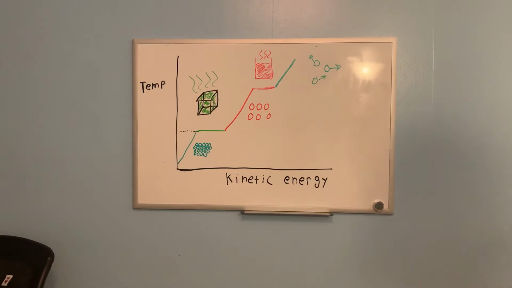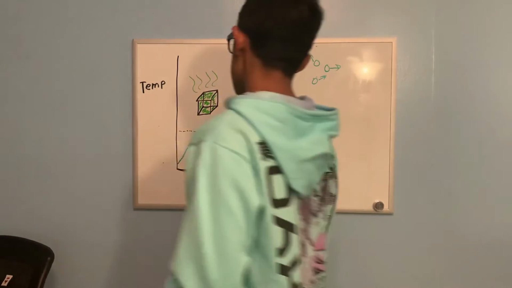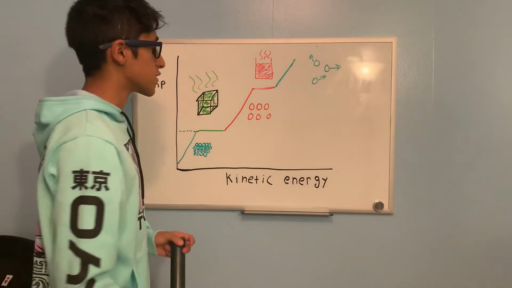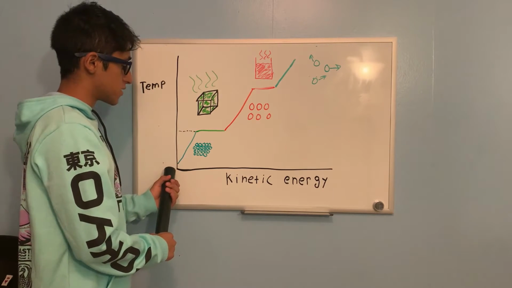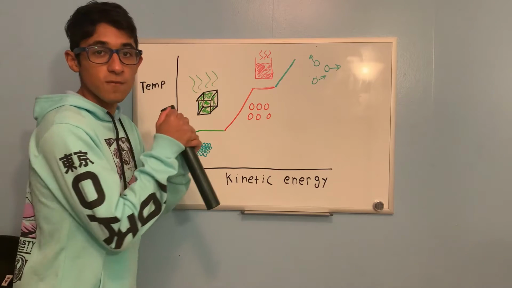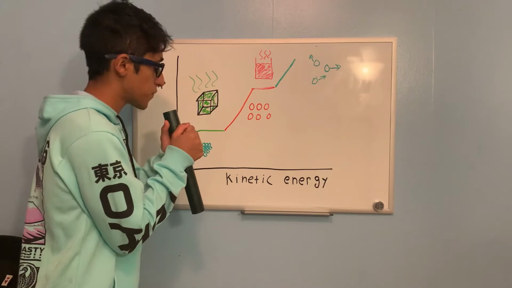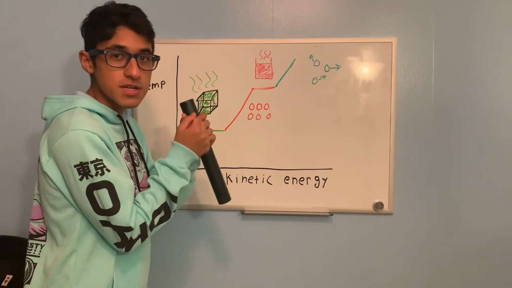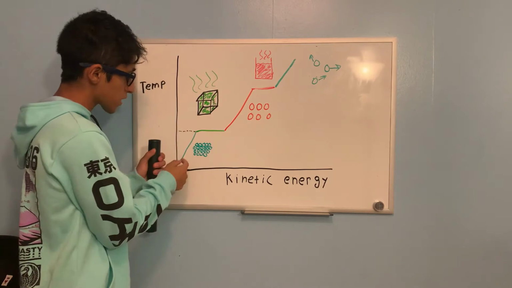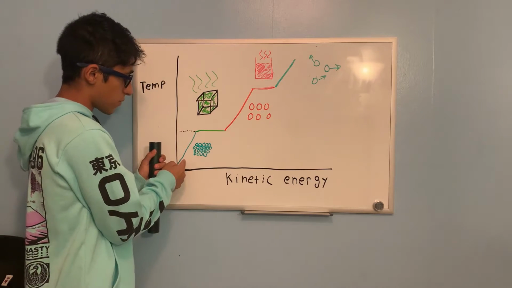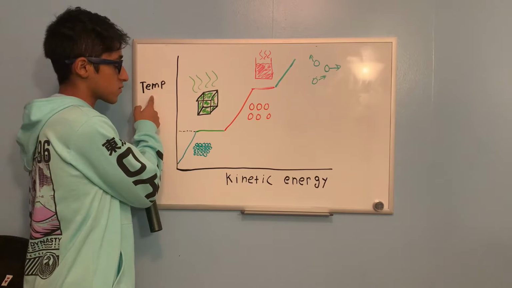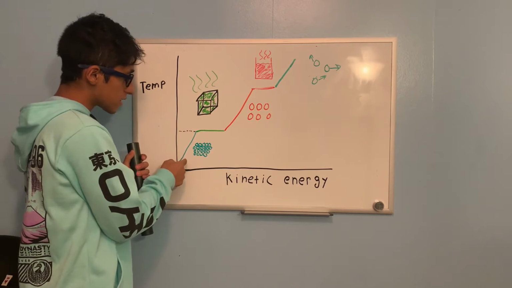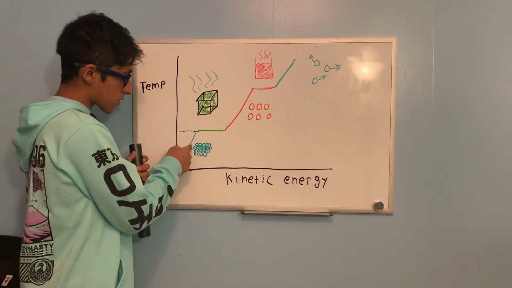What the graph in front of you shows is what happens to a substance as it moves through the different states of matter. So let's begin down here, and let's say we have a solid. Now, as you remember, solids are very rigid, they do not like to move. Now, let's add some kinetic energy and make the particles move a little bit. What will happen is that the particles will become less and less rigid, and the temperature of the particles will increase. Now, let's keep adding more and more kinetic energy.